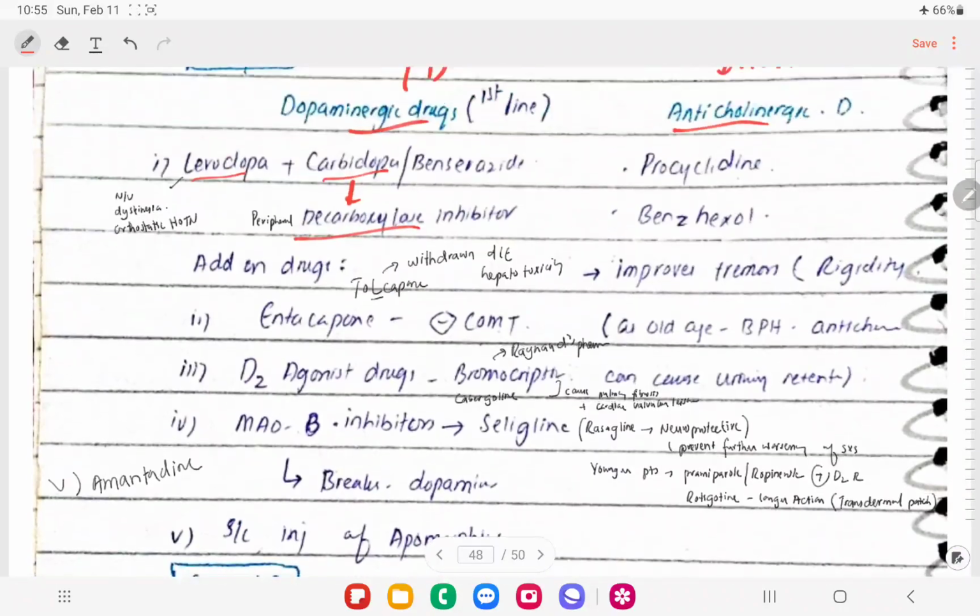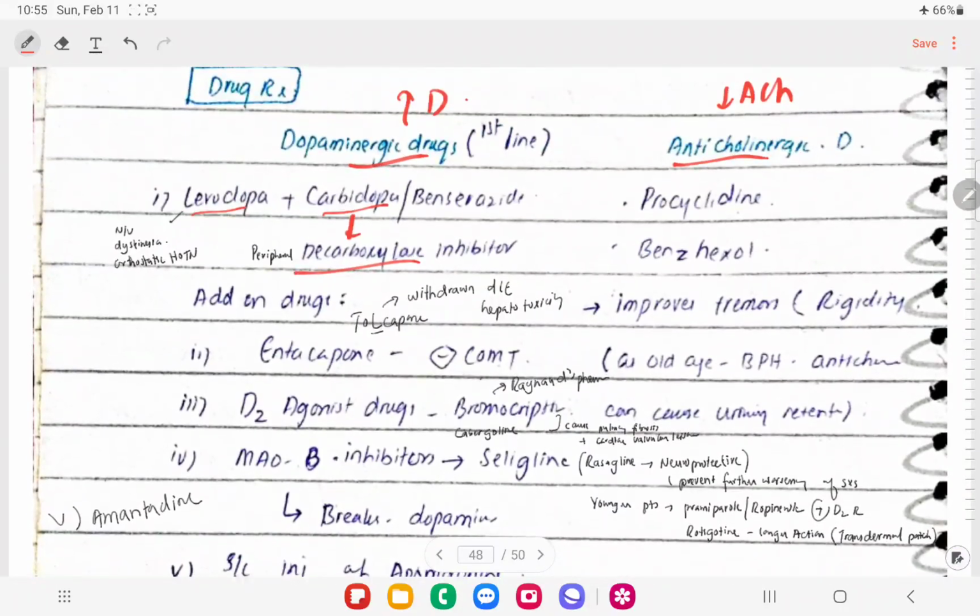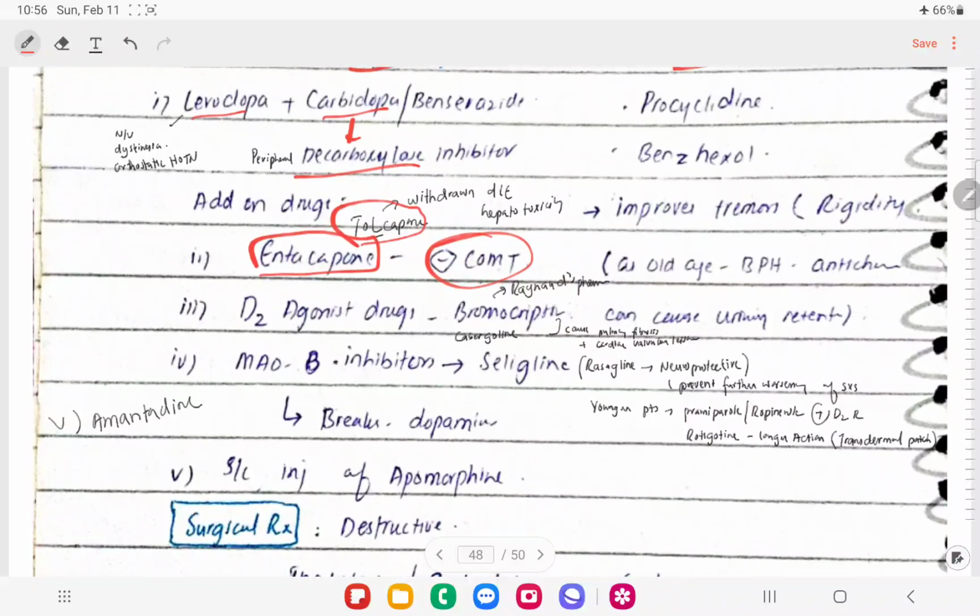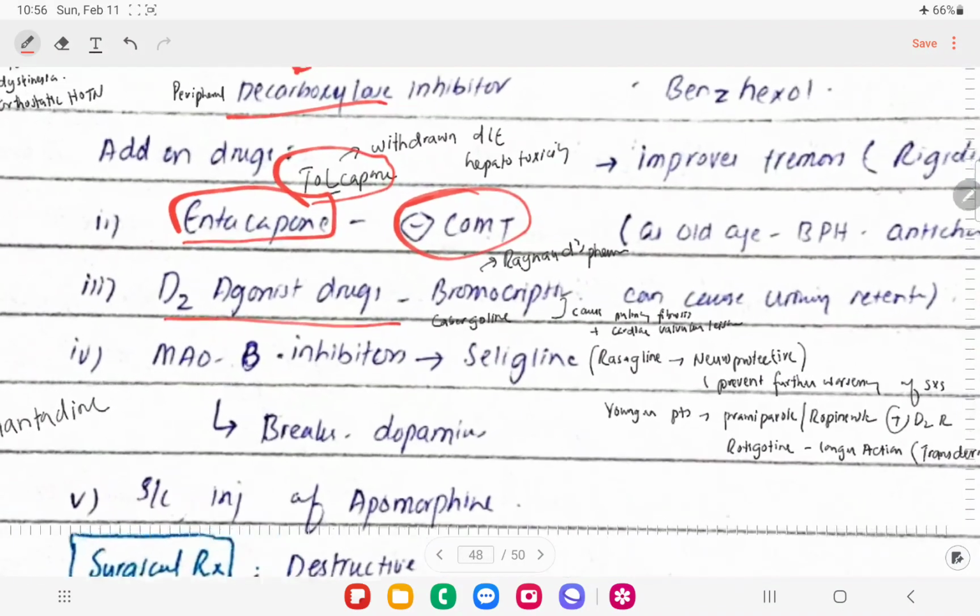So we have this drug called Entacapone, right? Tolcapone was initially given, but it was withdrawn due to hepatotoxicity. These are basically COMT inhibitors, that is catechol O-methyltransferase inhibitors. So Entacapone is given. Then we have D2 agonist drugs like bromocriptine, right?